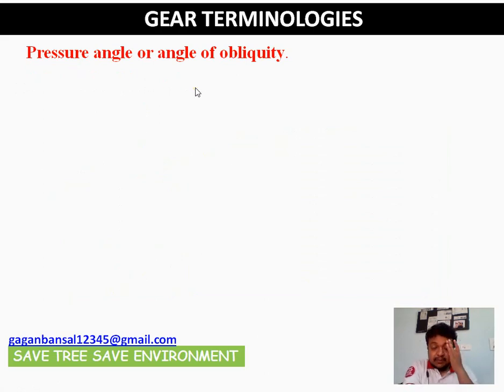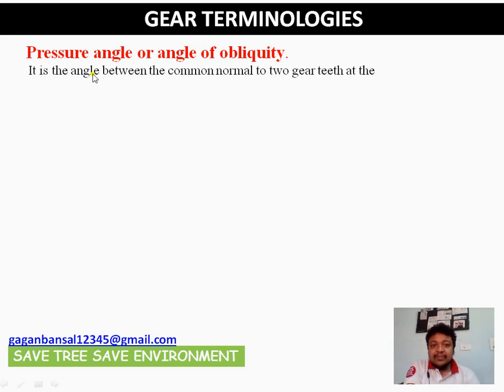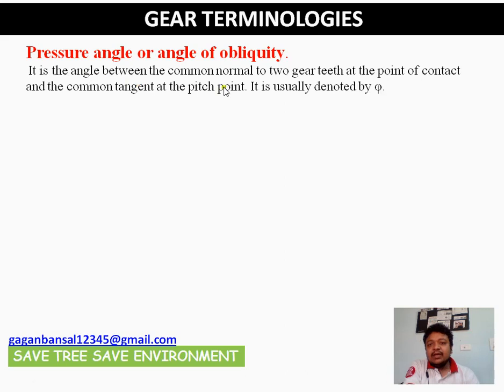So I have explained it in a very systematic manner. First of all, what is the definition? It is the angle between the common normal to the gear teeth at a point of contact and the common tangent at the pitch point. It is usually denoted by phi. So what is common normal, what is common tangent at a pitch point, and what is the angle between, that is pressure angle. So how can we demonstrate it?